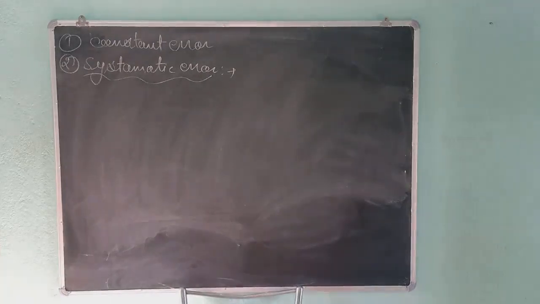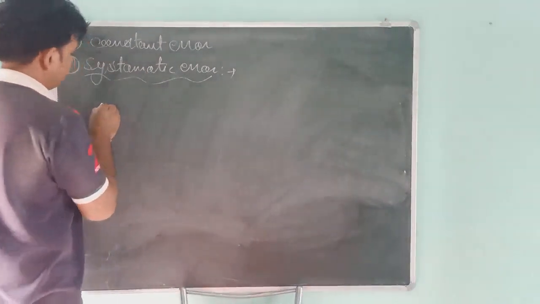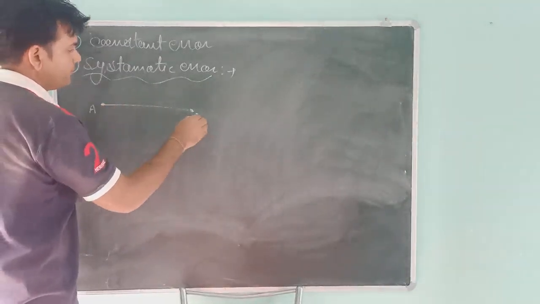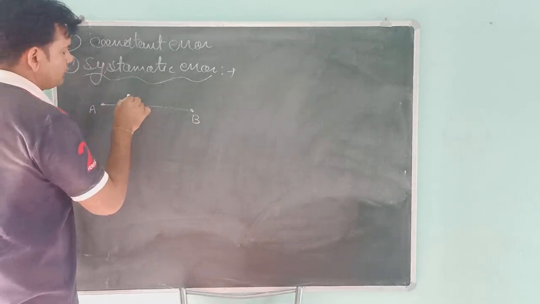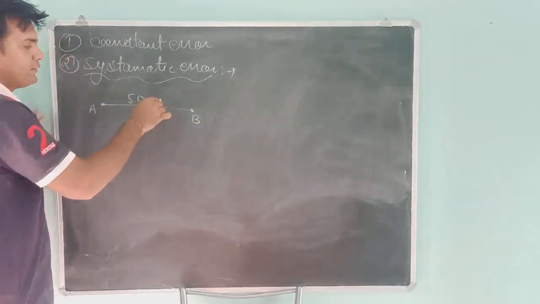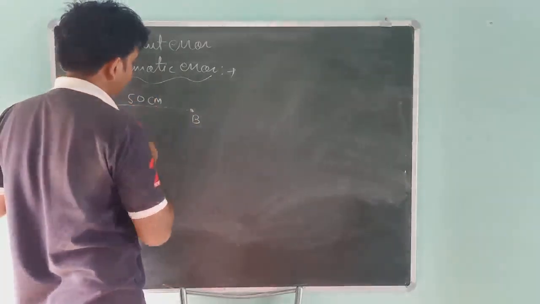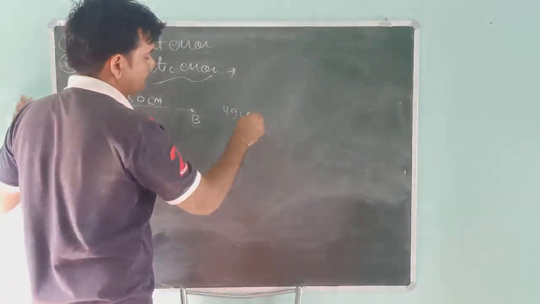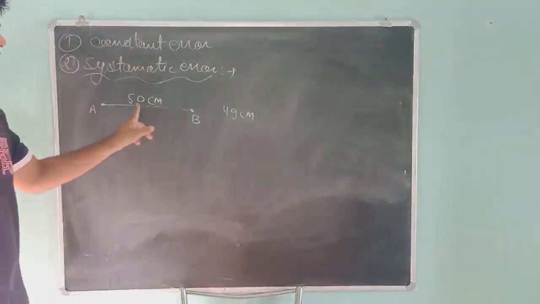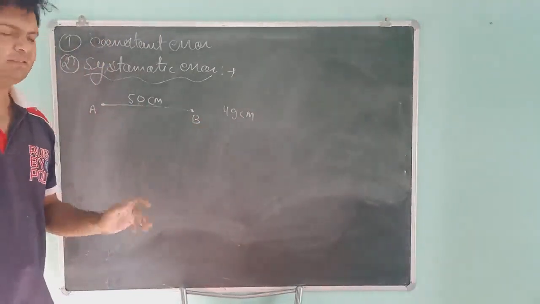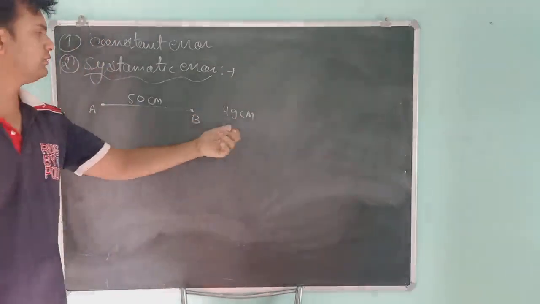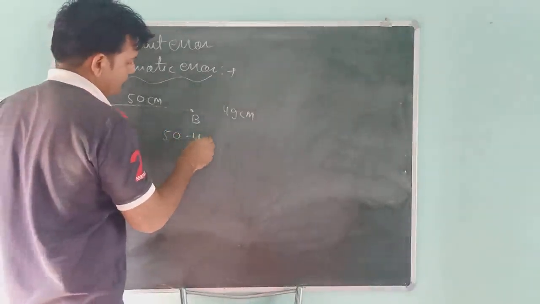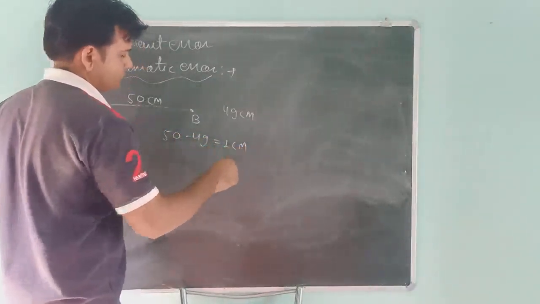That means in the last example, this is A and B, and this is length 50 centimeter, true value, but your measured value, suppose, is 49 centimeter. So always 1 centimeter is less. Here we can see there is 1 centimeter less. 50 minus 49 is equal to 1 centimeter.